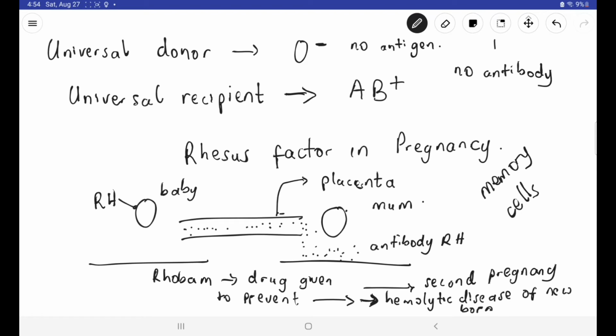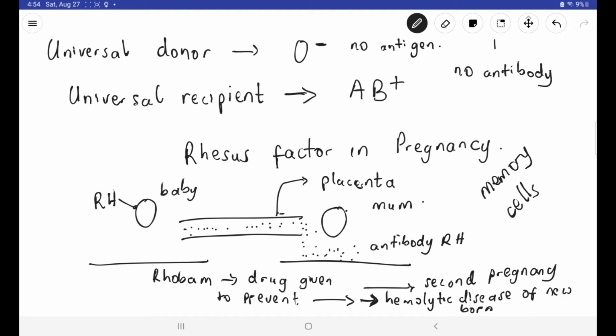How about the importance of rhesus factor in pregnancy? Now, if a baby is rhesus factor positive, has that rhesus factor on the cell membrane of its red blood cell, and the mom carrying this pregnancy doesn't have that rhesus factor, there is a problem.